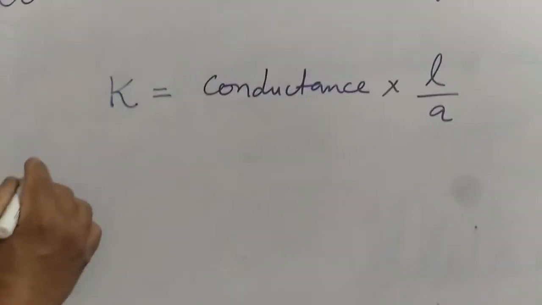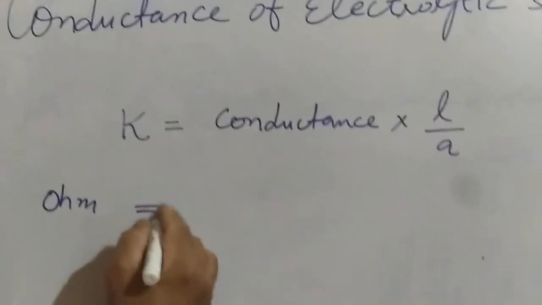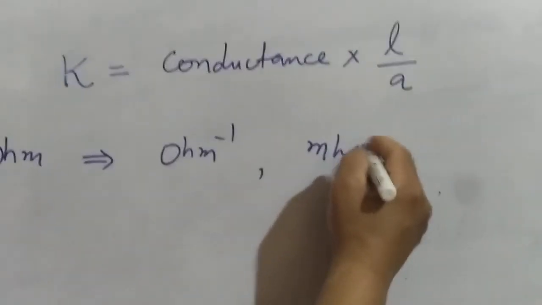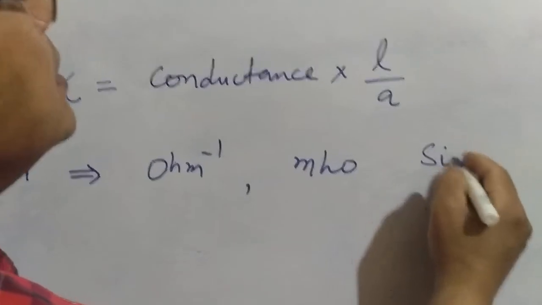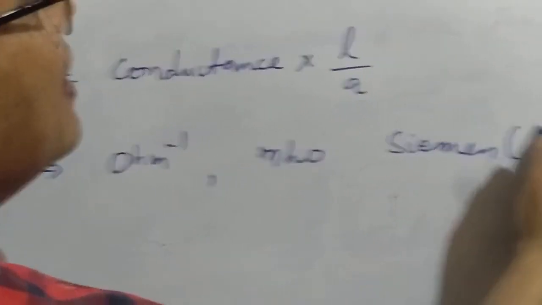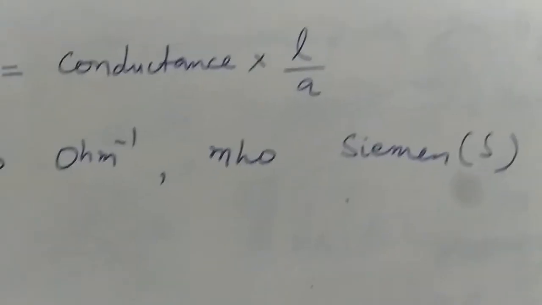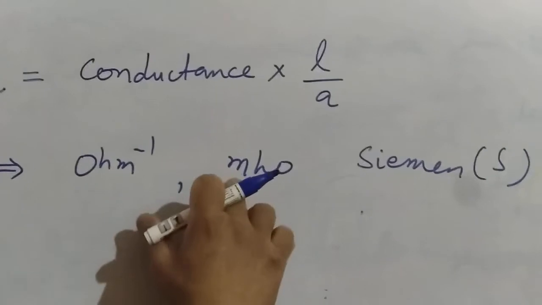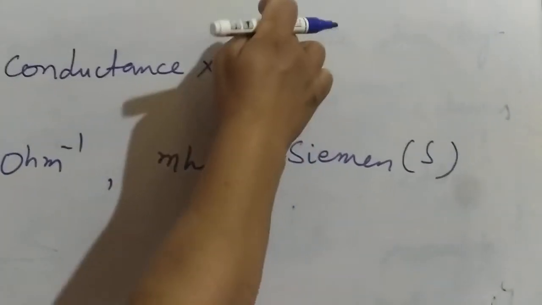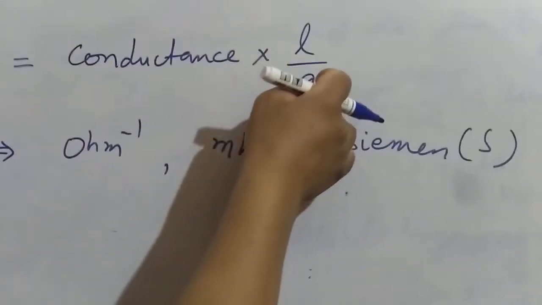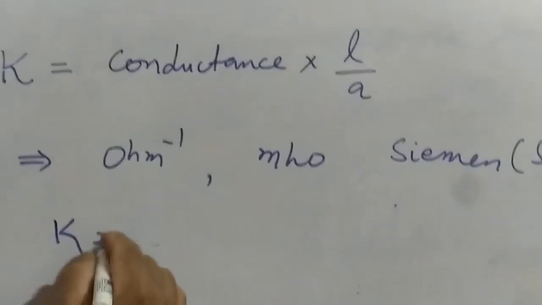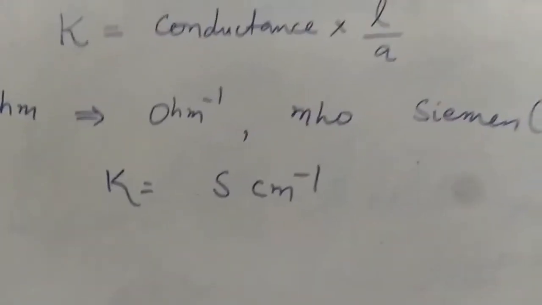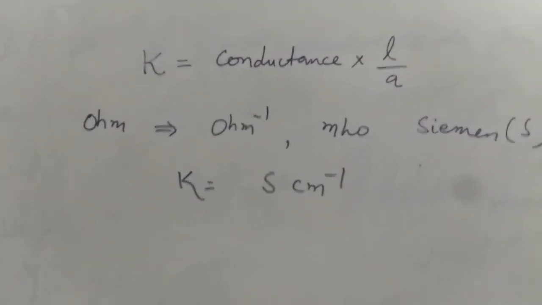Now the unit of resistance is ohm, so the reciprocal will be ohm inverse or mho, or you can use Siemens, and we use S. Now L is length, centimeter, divided by centimeter square. So the unit of kappa will be Siemens centimeter inverse, or you can write ohm inverse centimeter inverse.